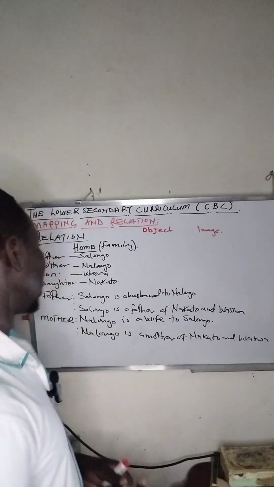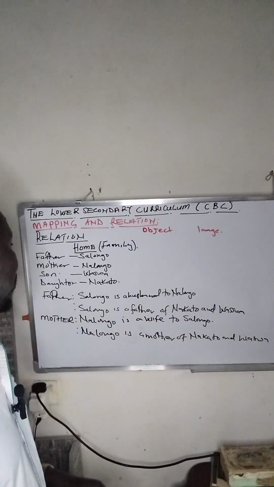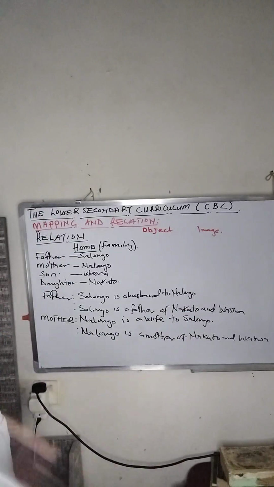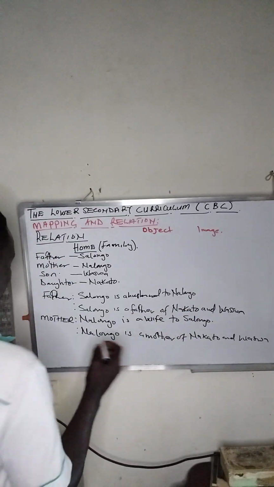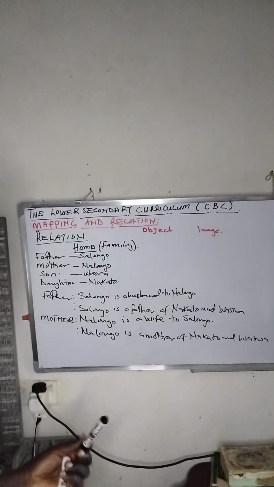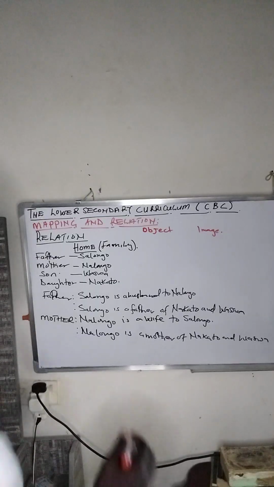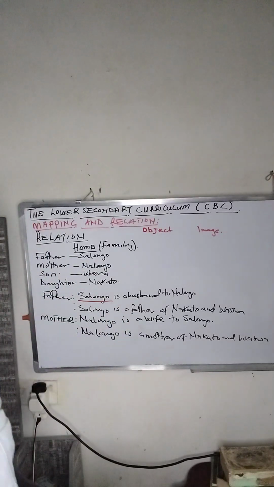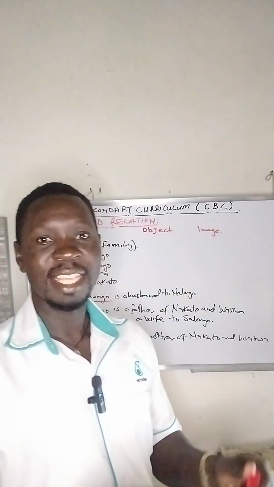Are we together? Now, when you look at the first statement, Salongo is a husband to Nalongo. We have what we call an object. In mathematics, Salongo qualifies to be called the object.